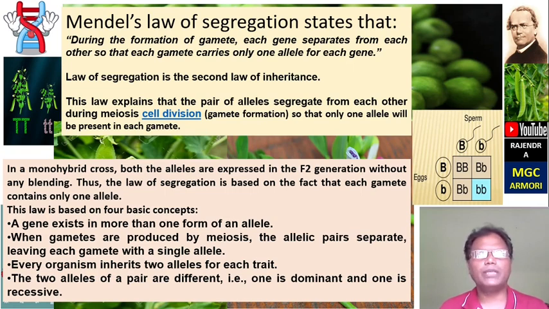This law is based on four concepts. First concept is that a gene exists in more than one form, called an allele. When gametes are produced by meiosis, the allelic pair separates, leaving each gamete with a single allele. Each organism inherits two alleles of each trait. The two alleles of a pair are different, that is, one is dominant and one is recessive.